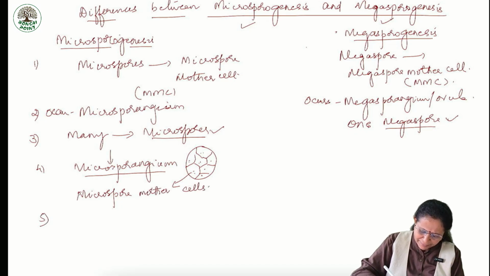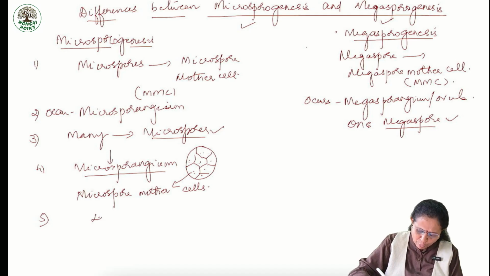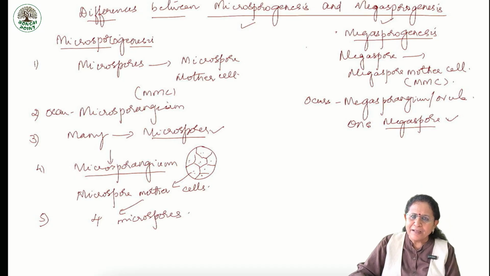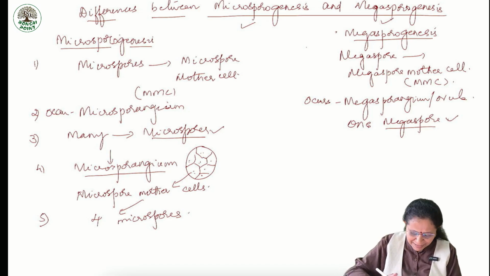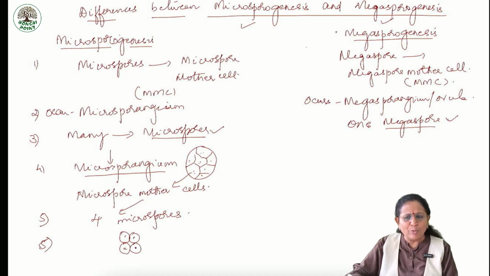Each microspore mother cell gives rise to 4 microspores. And all of them remain attached as a pollen tetrad.